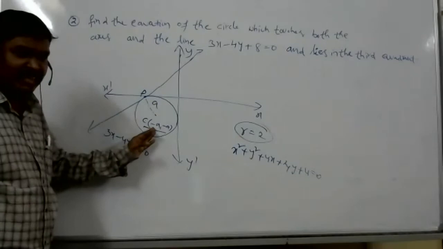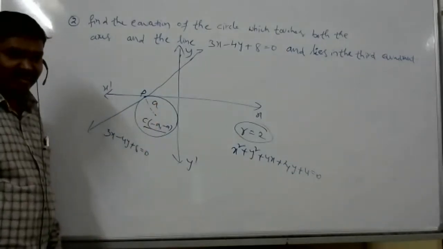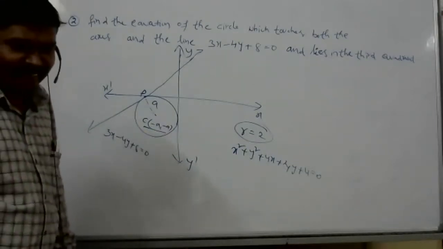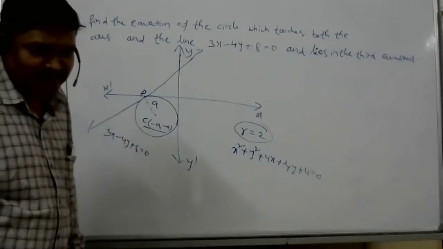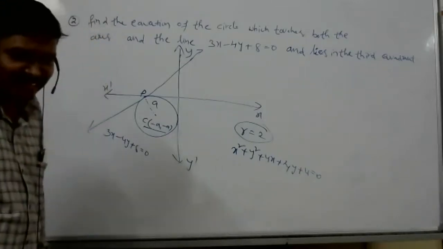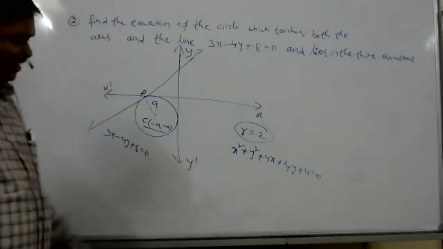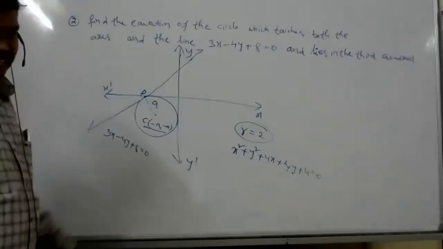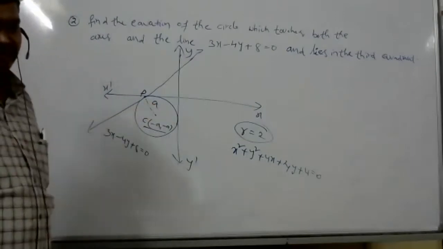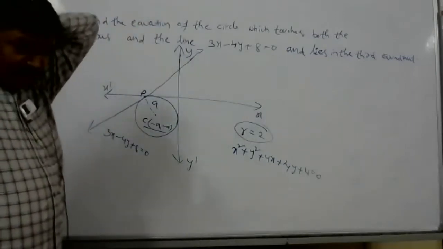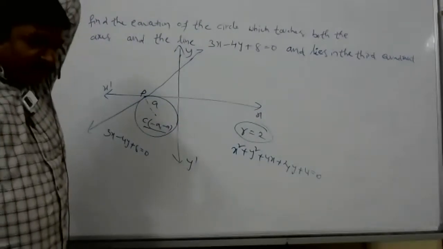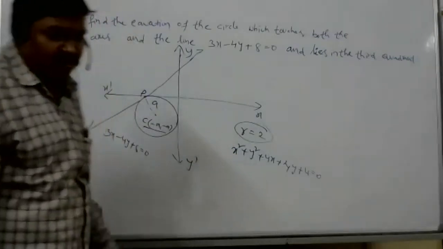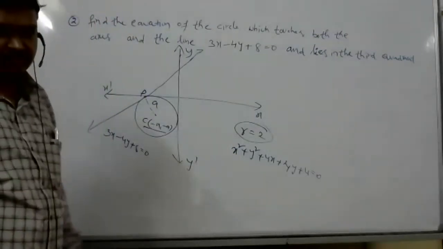This is minus A, this is plus A. Center is minus A comma minus A. Then CP distance: CP is equal to A. Distance formula AX1 plus BY1 plus C upon under root A square plus B square is equal to A. Then we will get radius A is equal to 2.